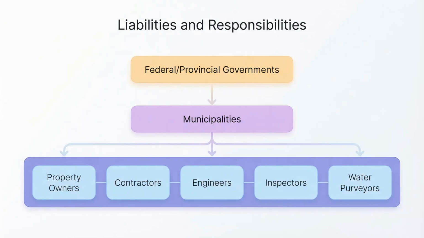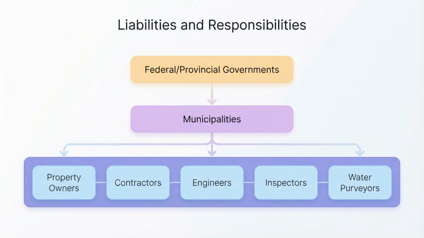Let's start by looking at liabilities and responsibilities. Protecting the potable water system is a shared duty. In Canada, jurisdiction is split between federal and provincial governments. Provinces handle health and local matters, and municipalities can only enforce regulations if provincial statutes allow them to. If regulations exist, ignorance of the law is no excuse.